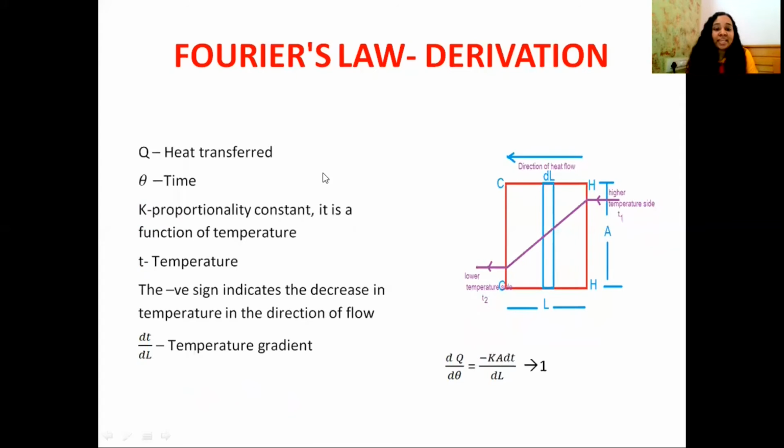Here, Q is the heat transferred, theta is the time, k is the proportionality constant, A is the area, and dT by dL represents our temperature drop or temperature gradient.